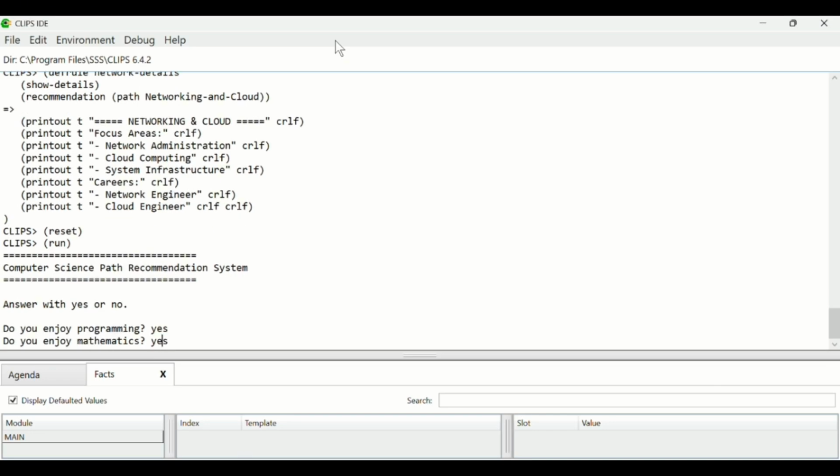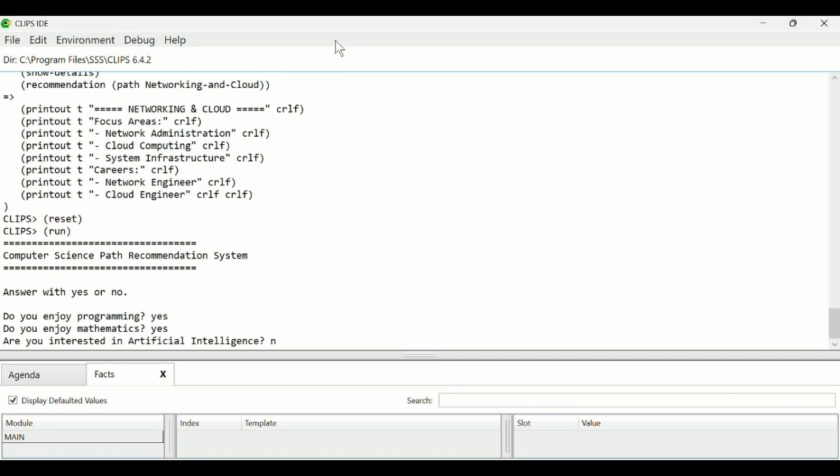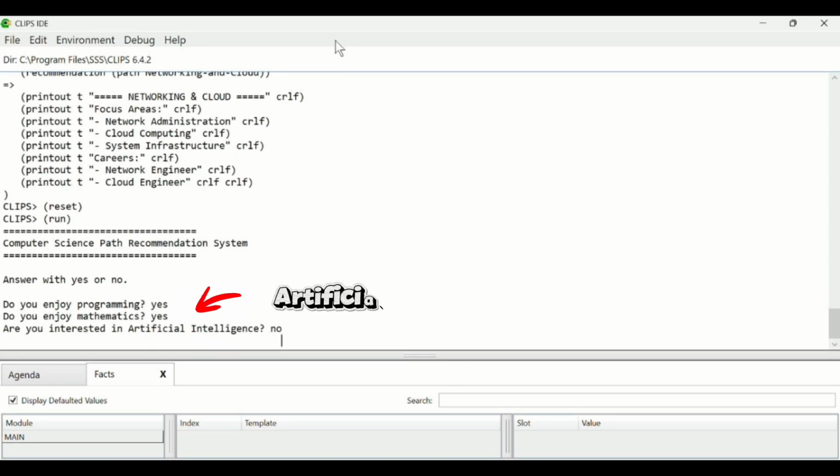Next, the system asks about the user's interest in mathematics. This factor is important because fields such as artificial intelligence and data science require strong analytical and mathematical skills. The system then asks whether the user is interested in artificial intelligence. The response will be used to evaluate the suitability of AI-related specializations.